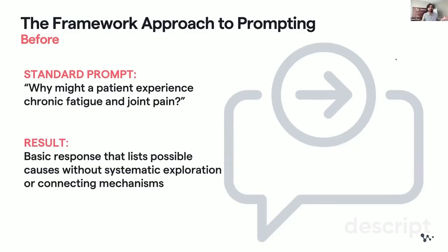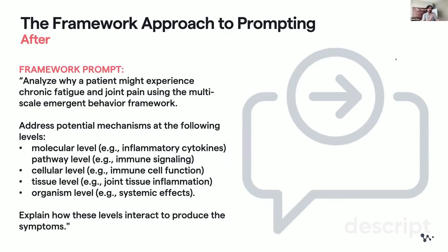Now you get an answer with possible causes, without systematic exploration or connecting mechanisms, and it might basically provide other observations at the population level, etc. You're not controlling the output type by simply asking this question, right? And that's not something you're interested in. It's something that's correct, but you're more interested in finding a target or other aspects of it. So here is another way.